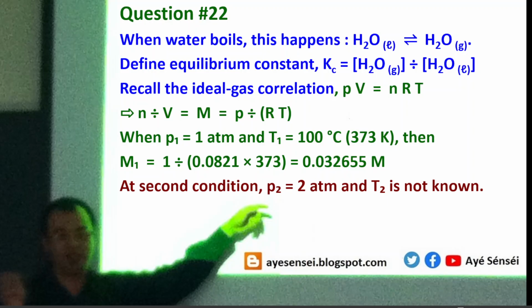And then at the second condition, we know that the pressure is 2 atm, but unfortunately the temperature is not known. So the concentration of water vapor at the second condition still contains the T variable. Okay, now let's recall the previous correlation.